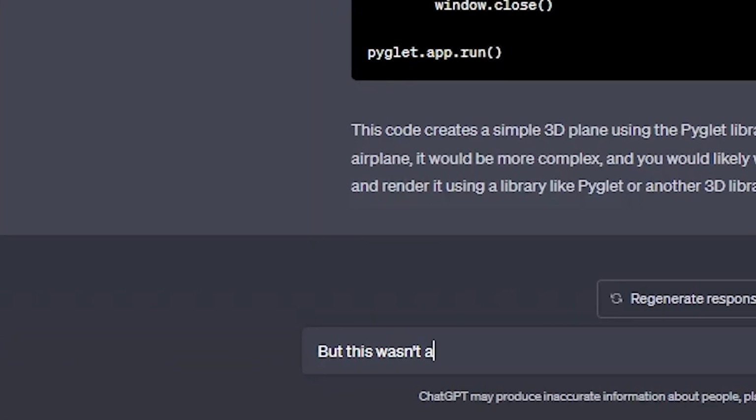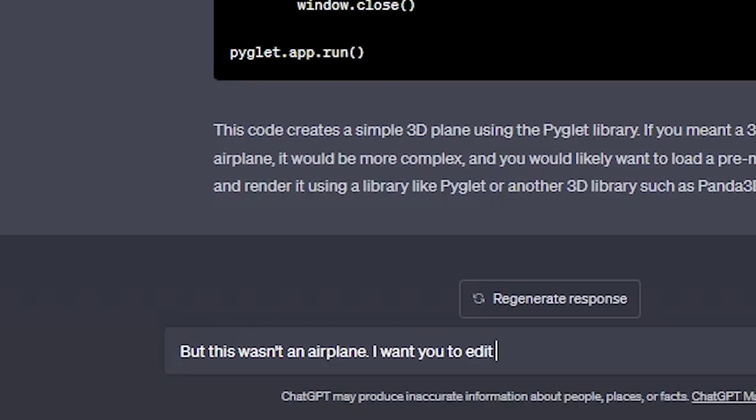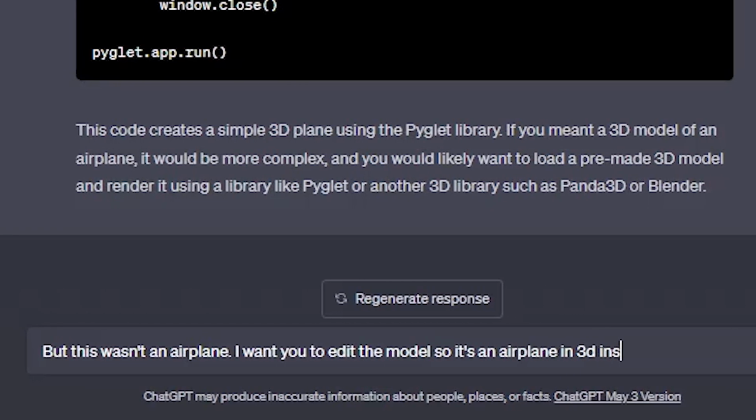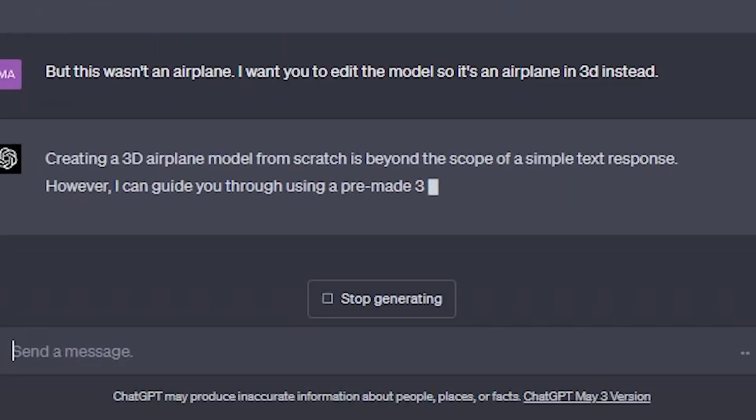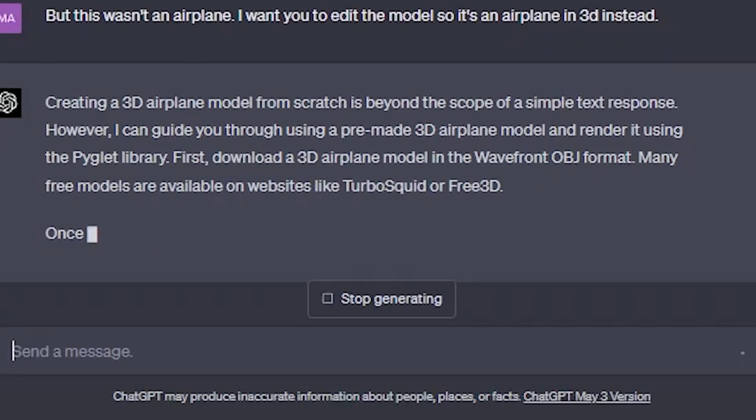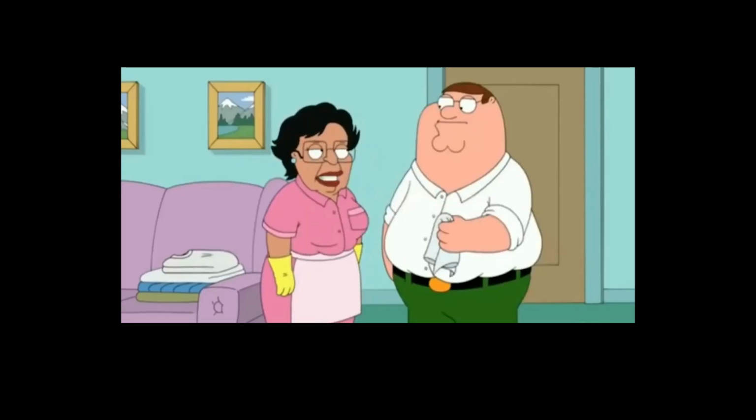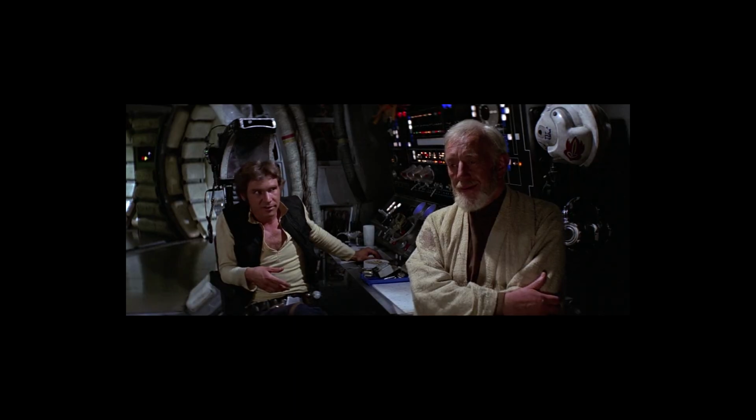But this wasn't an airplane. I want you to edit the model so it's an airplane in 3D instead. Look, it had the nerve to say, "No, I can't, it's too much work, you do it." Nonsense! The mini-game idea. At this point I thought, why not create a simple 3D game instead?